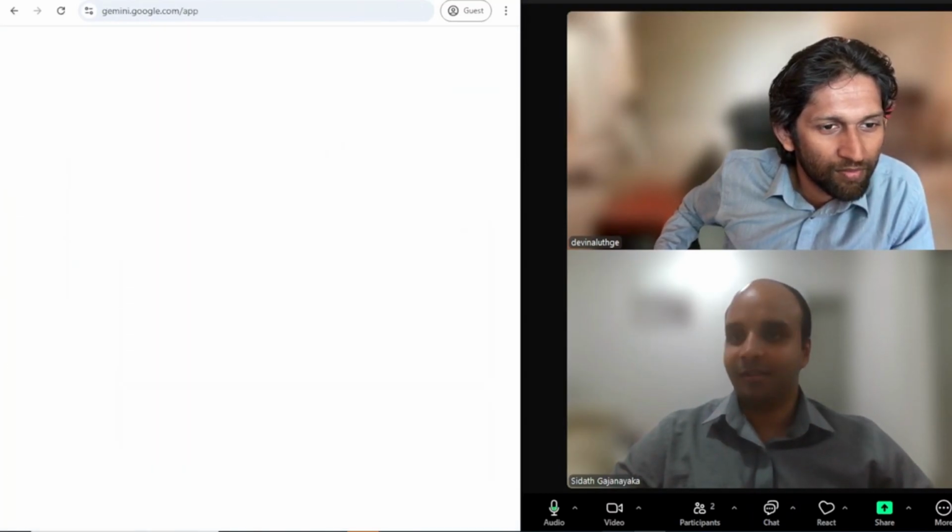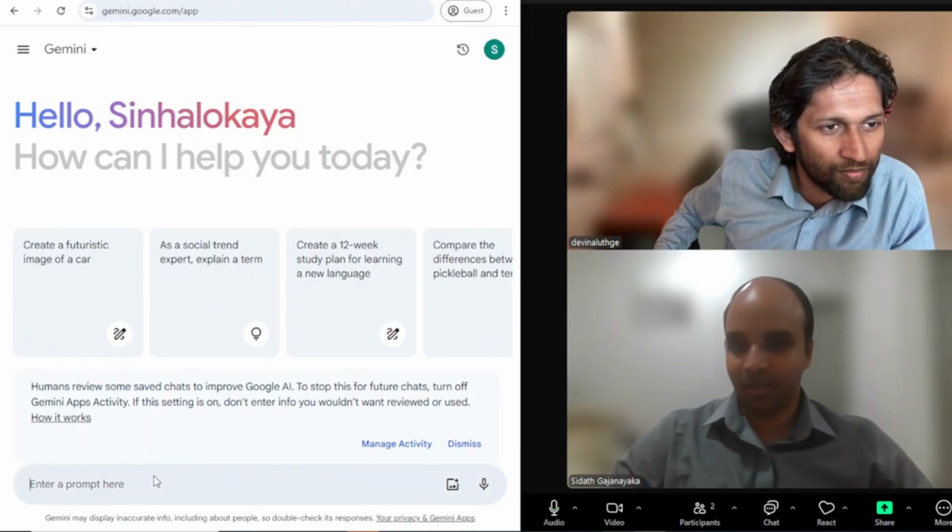Right. So then we can paste the same to Gemini.